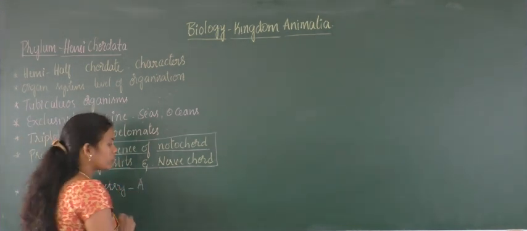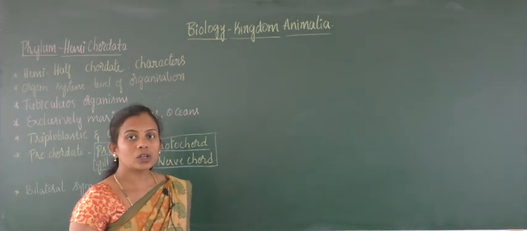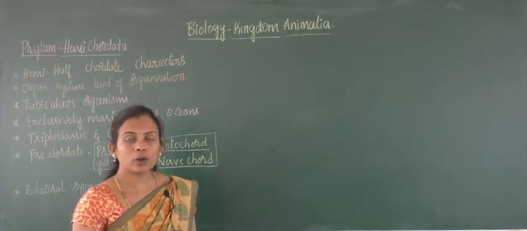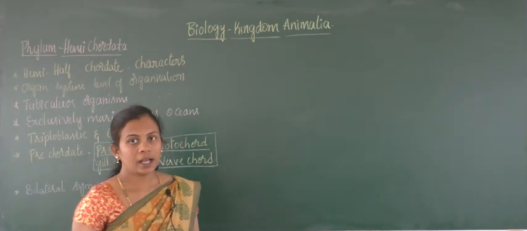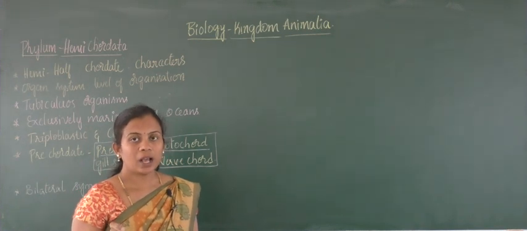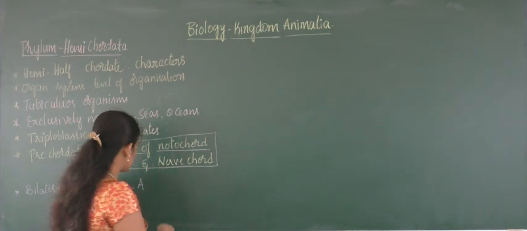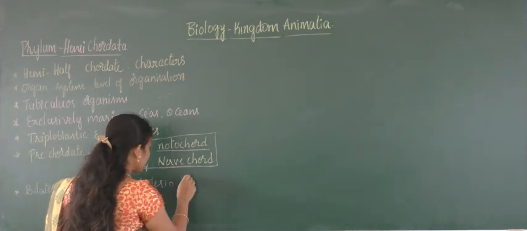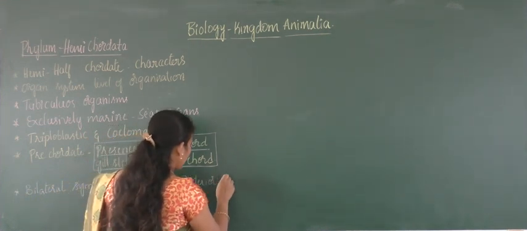A few organisms provide two equal halves along the dorsoventral plane, while others give the anterior-posterior axis plane. In Hemichordata, they provide two equal halves through their symmetry along the anterior-posterior axis.